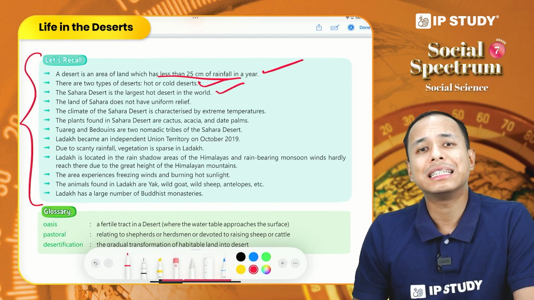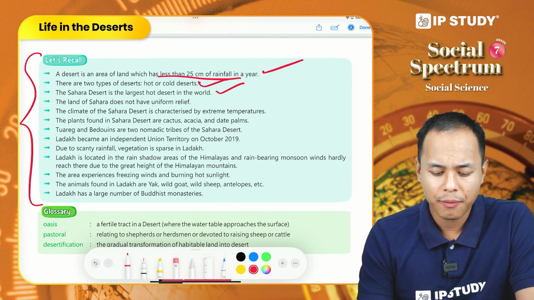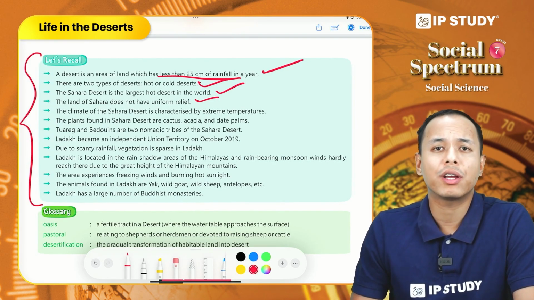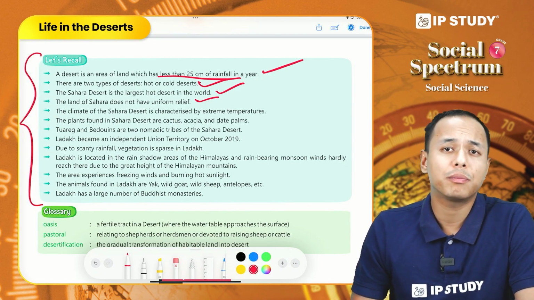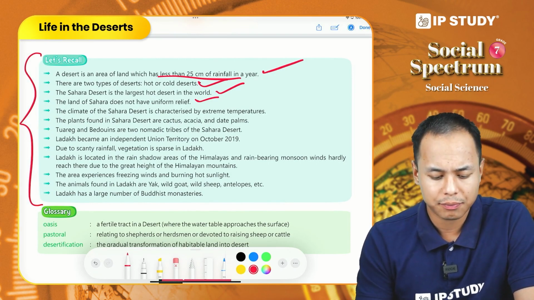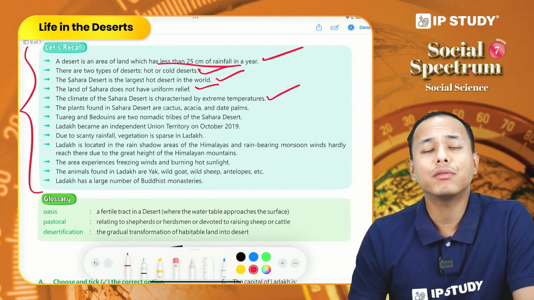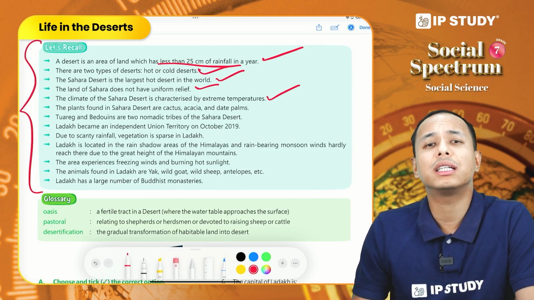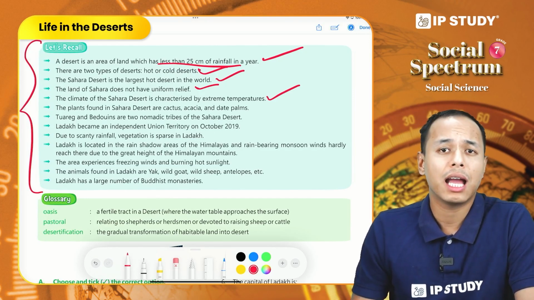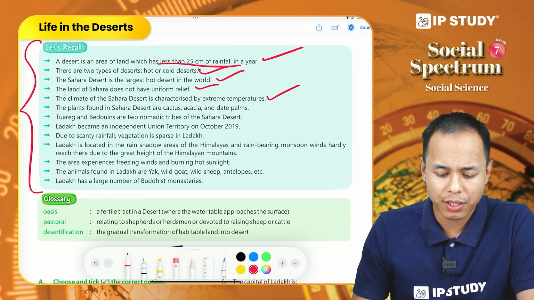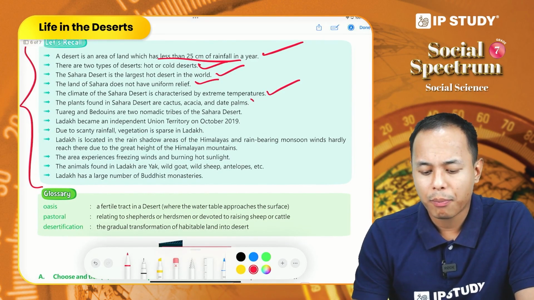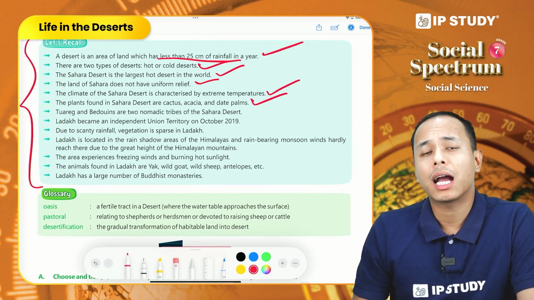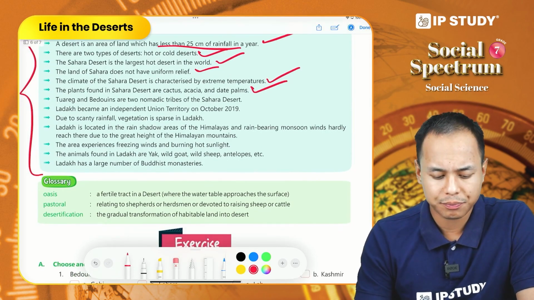Sahara desert is the largest hot desert in the world, and when we talk about the relief of Sahara desert, it is not uniform. We can find highlands, plateaus, plains in Sahara desert. So the climate of Sahara is characterized by extreme temperature. That means during the daytime the temperature is very high and during the night time the temperature is very low. Plants found in Sahara are palm, date palm, acacia and cactus.